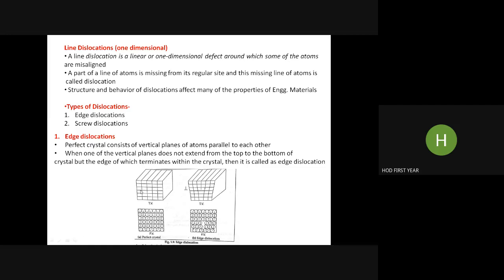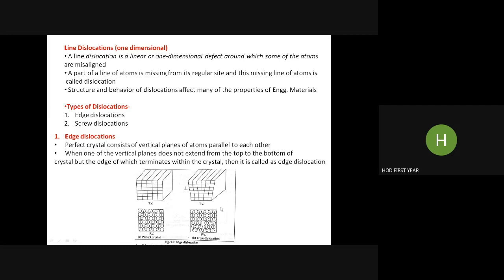Here, this is a perfect crystal. It consists of vertical planes of atoms, parallel to each other. This is one atomic plane, this is another, third, fourth. They are parallel to each other. Similarly, this is another atomic plane. So they are perfectly parallel to each other. This is a perfect crystal. Here you also find a schematic showing atoms. The atomic planes are aligning perfectly, so no defect, no line defect, no edge dislocation.